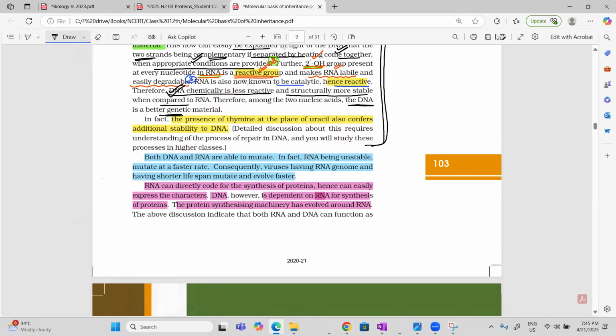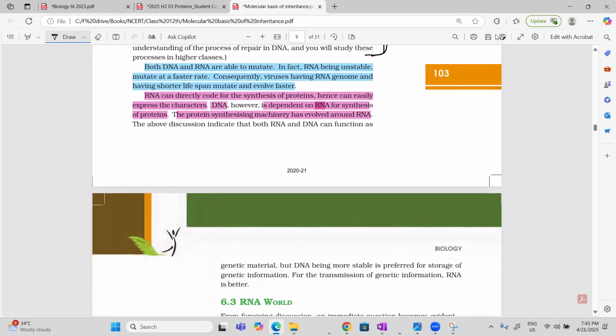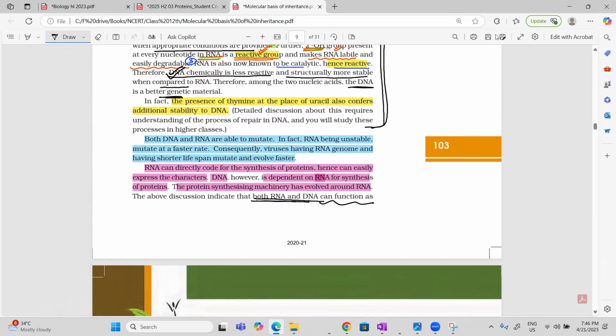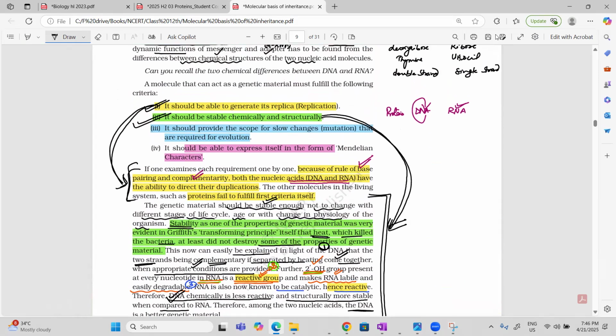So from here, what is clear? It is clear that both RNA and DNA can function as genetic material, but DNA is more stable. It is preferred for storage, and for transmission, RNA is a better choice. So this is actually a very, very important point for your competitive exam or for your board exam. Each and every word of this paragraph is very important. Please go through it. If you have any doubt, then ask.